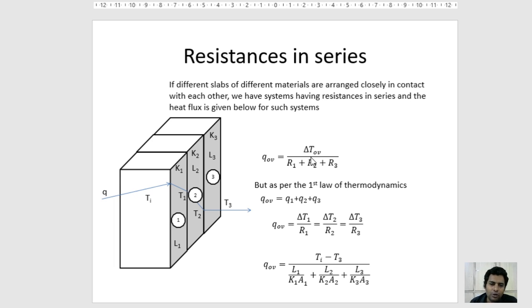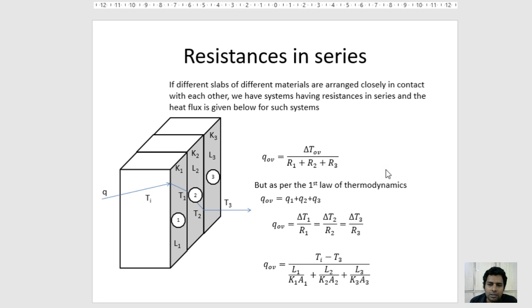But as you know, Q1 is equal to Q2 is equal to Q3 as per the first law of thermodynamics. So Q overall is equal to delta T1 upon R1 is equal to delta T2 upon R2 is equal to delta T3 upon R3. In this way, finally, we have derived the equation Q overall is equal to T1 minus T3 upon the sum of the different resistances.